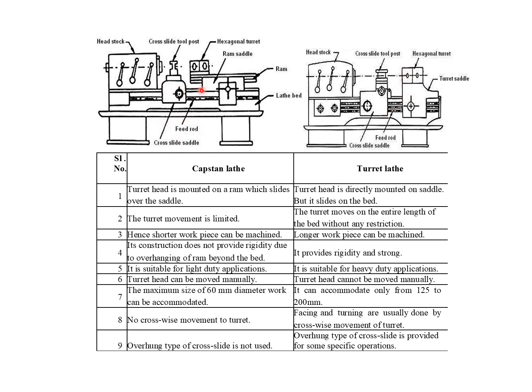Here, the overhanging type of cross slide is not used. Here, the overhanging type of cross slide is provided for some specific operations. So these are all the main differences between the capstan lathe and turret lathe.